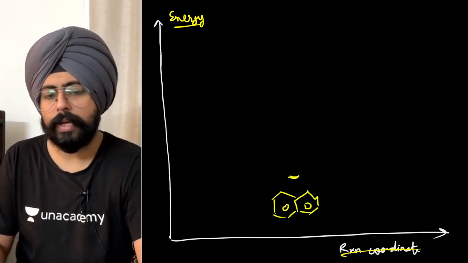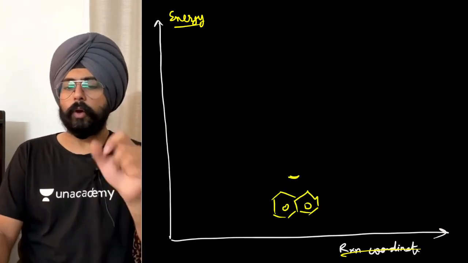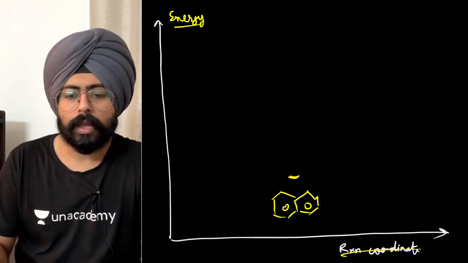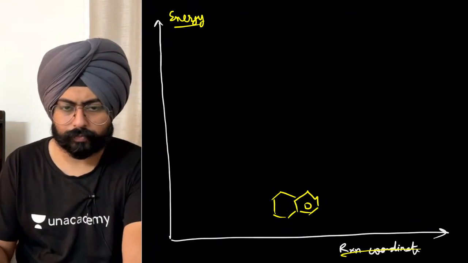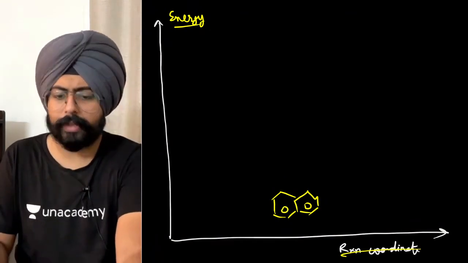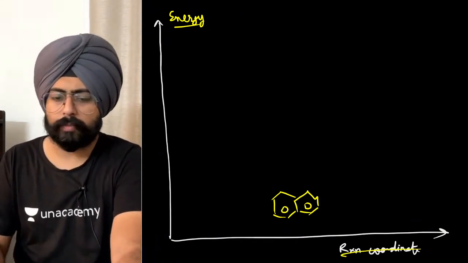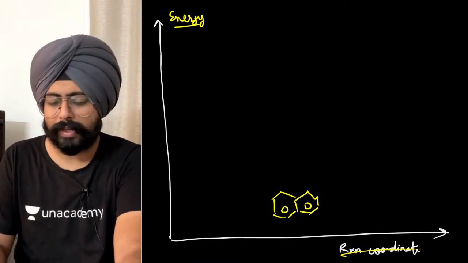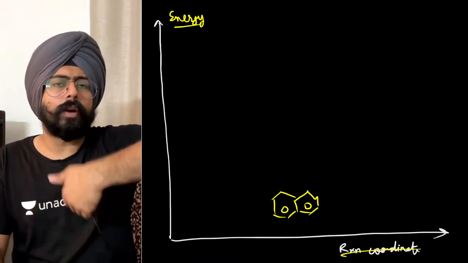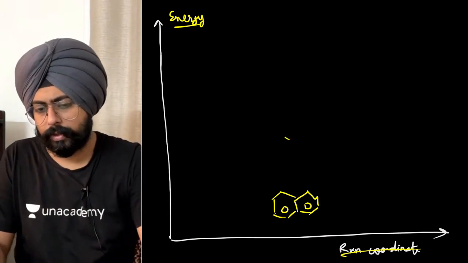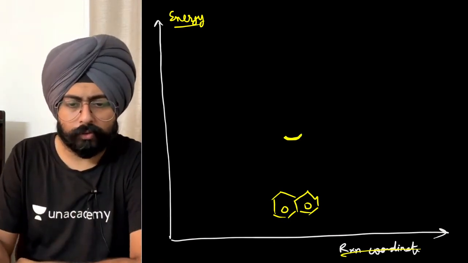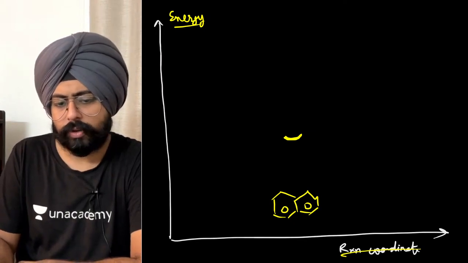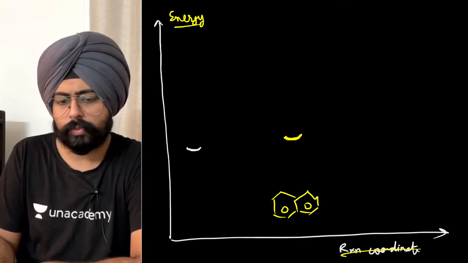Its energy is here. Now there are two products that you can form. One product is a little unstable, okay? Again, this is just representative, okay? I'm not pointing out that this is what will happen. It's just representative for you to understand exactly how the reaction works, okay? So let's say this is the energy level of the reactant. One of the products is somewhere over here, let's say. Okay? This is one of the products.